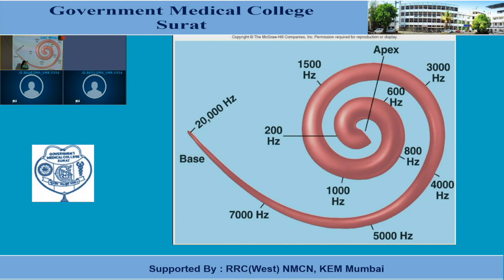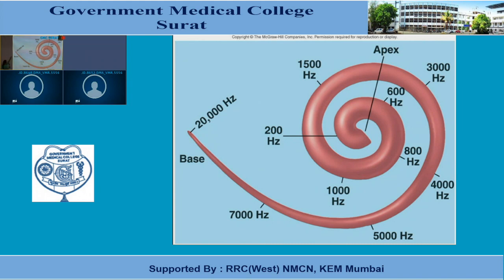As you move towards the apex, the pitch of the sound decreases, and the lowest frequency of sound will be detected by the basilar membrane at the apex of the cochlea. So frequencies down to 200 Hz will be detected by the apex of the basilar membrane, or you can say the hair cells present on the basilar membrane near the apex. They will be stimulated by low frequency sounds.